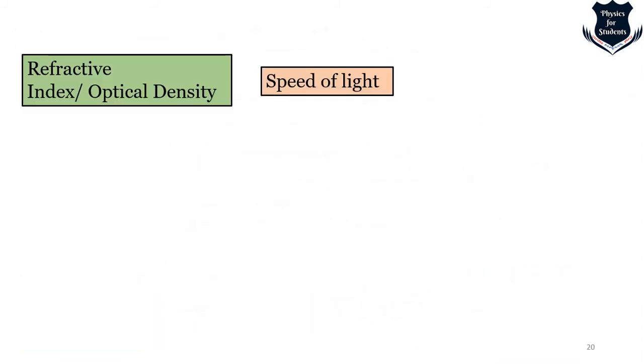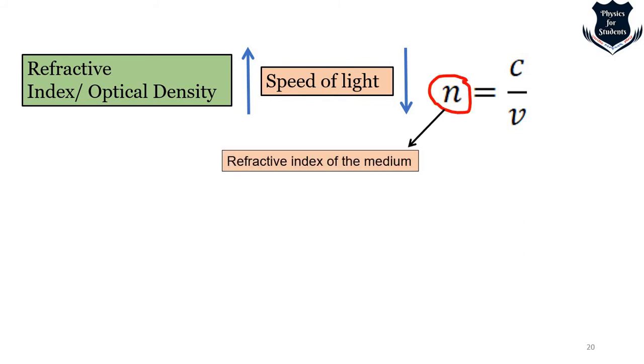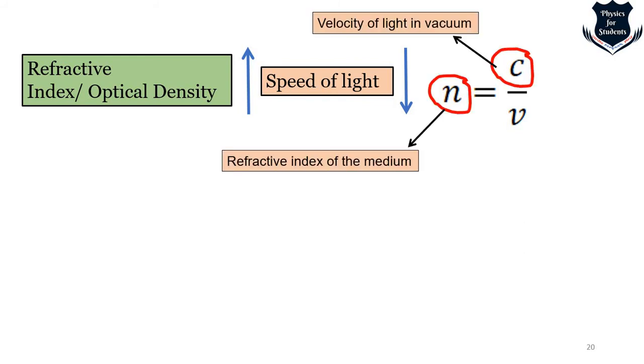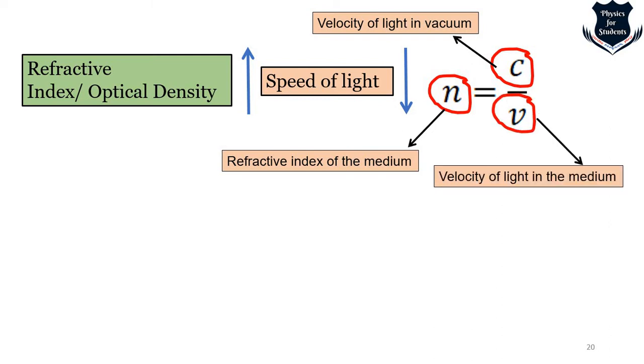Now this is refractive index, optical density and speed of light. If the refractive index is more, the speed of light is obviously less. That means the more optically dense the medium, the less the speed of light. This is given by the formula n equals c by v, where n is the refractive index of the medium, c is the velocity of light, the famous c, and v is the velocity of light in the medium, meaning the medium in which it is entering, right?